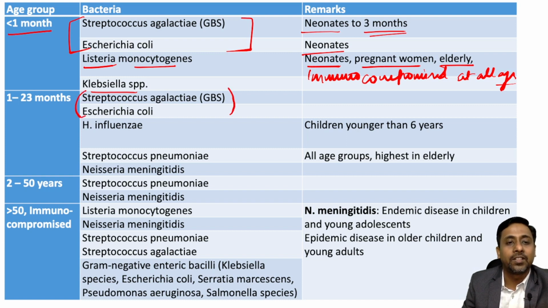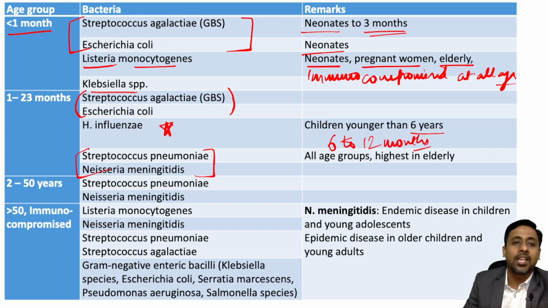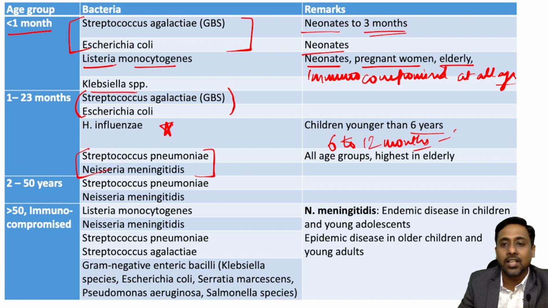may cause the infection. But now here comes, apart from these two, Haemophilus influenzae. Haemophilus influenzae is known to cause meningitis in children younger than 6 years of age. However, the peak is between 6 to 12 months of age. Okay, and the capsular type which causes most of the infection is type B. Okay, and apart from this, there are two more agents introduced here: Streptococcus pneumoniae and Neisseria meningitidis. Streptococcus pneumoniae causes infection in all age groups and highest in elderly.